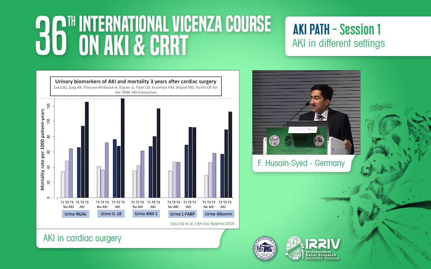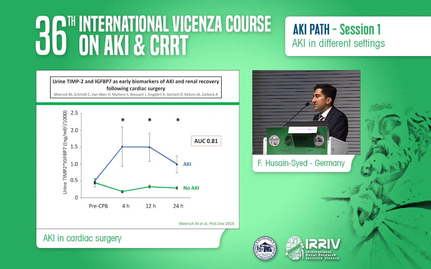So this is a nicely done study in cardiac surgery, testing different biomarkers, and as you can see, the mortality rate in the highest tertile of those who did not develop AKI is approximately the same as the lowest tertile of those who developed AKI. So measurement of biomarkers seems to make sense, as it better helps us to categorize the patient, the prognosis of those patients.